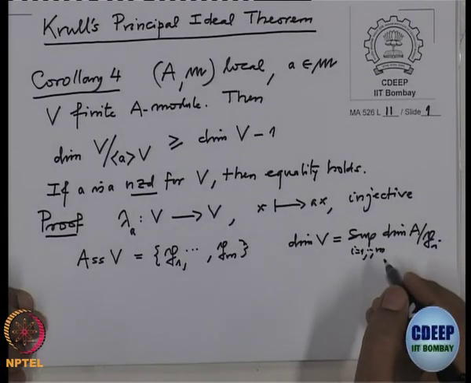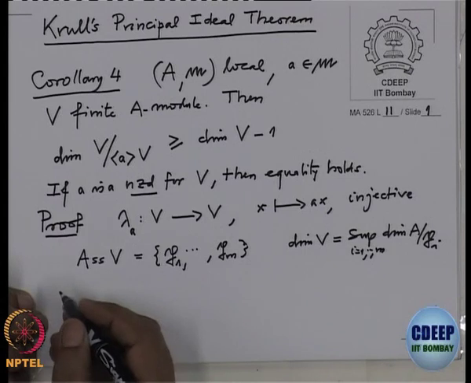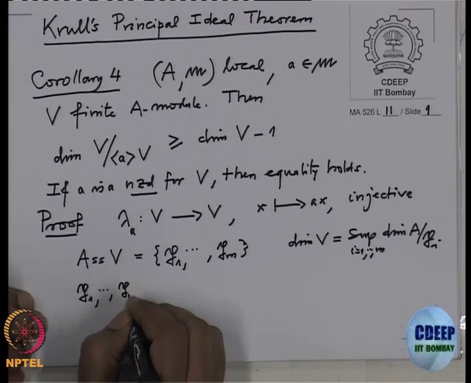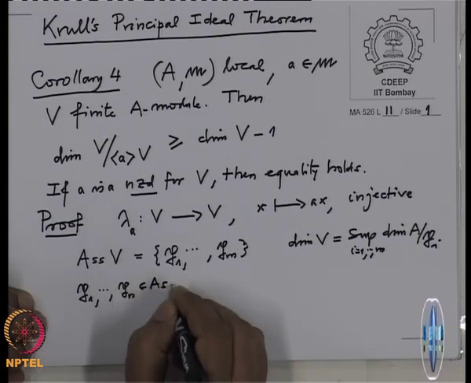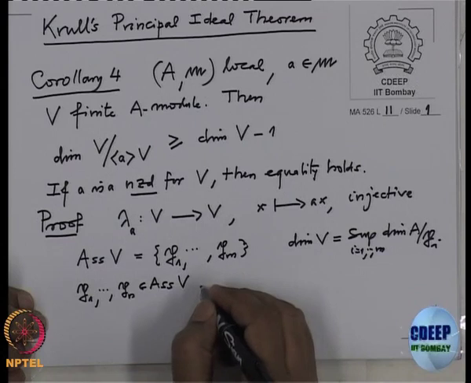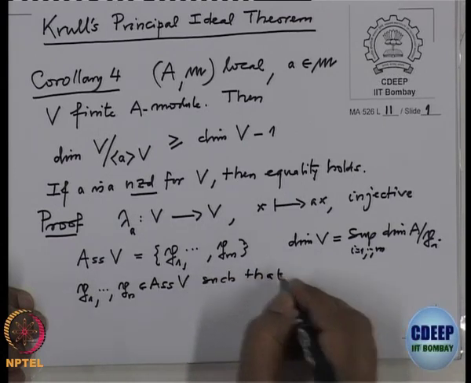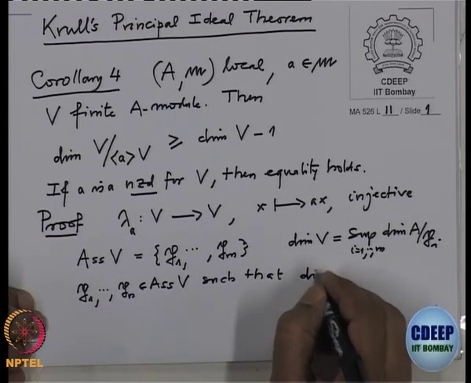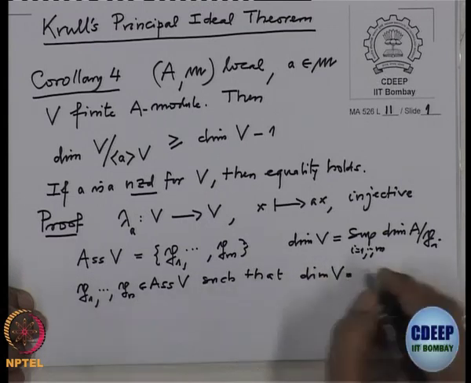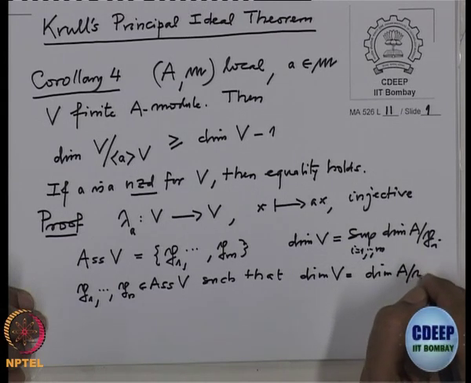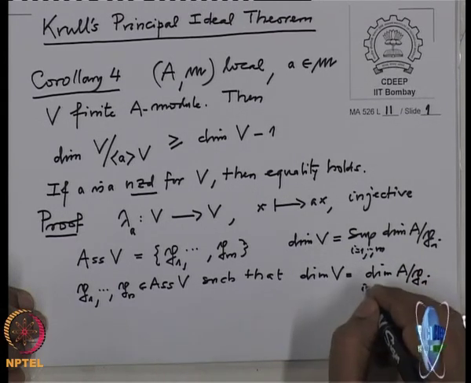Okay, so among them I will choose P1 to Pn, which actually gives the dimension such that the dimension of V is attained at all these, that is the dimension of A by Pi, i from 1 to n.